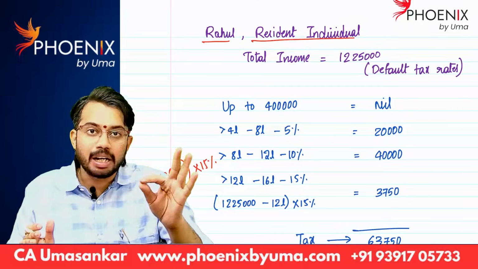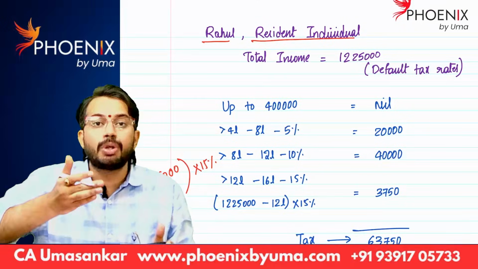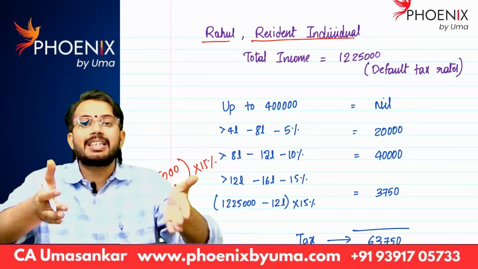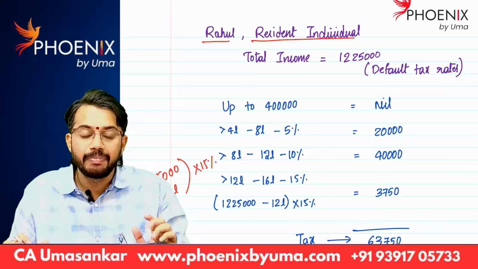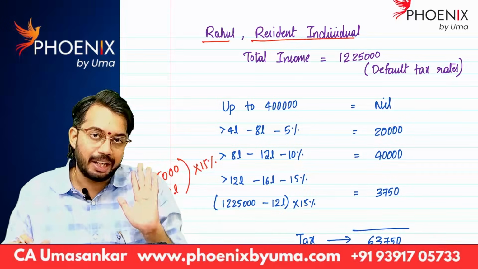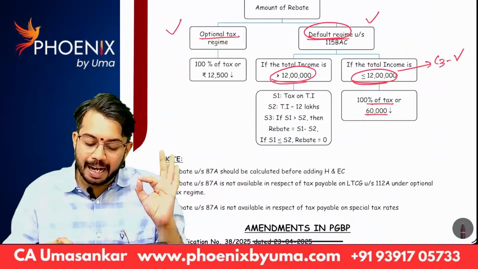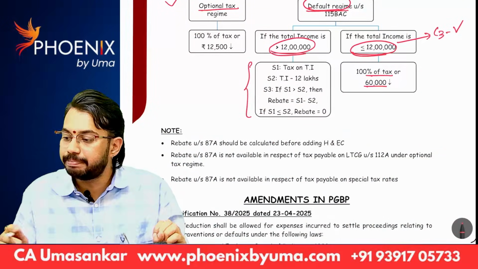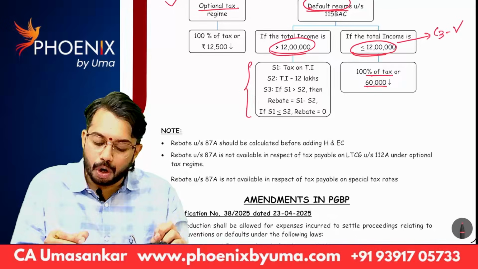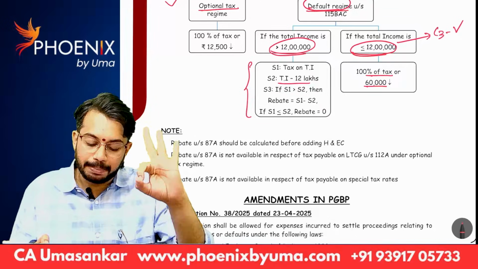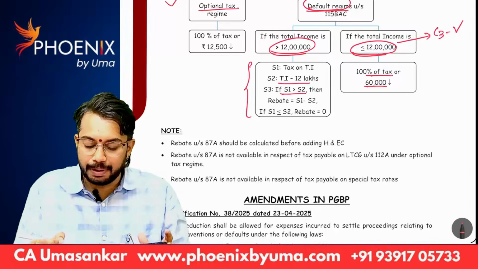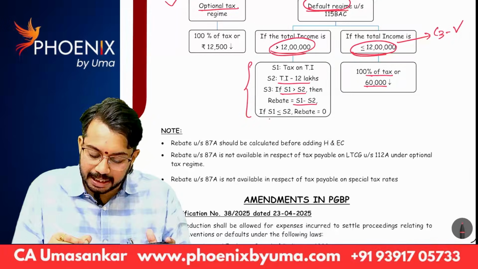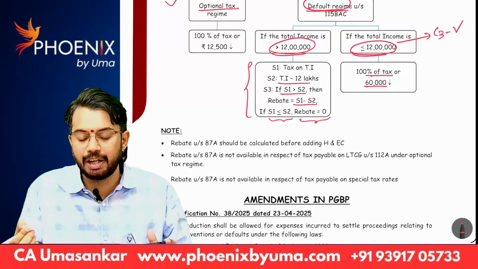See, under default tax rates, if total income is up to 12 lakhs, rebate is available. Even if total income is more than 12 lakhs, rebate is available. What if total income is more than 12 lakhs? In that case, rebate is available in 3 steps. Step 1, tax on total income. Step 2, total income minus 12 lakhs. Step 3, if step 1 is greater than step 2, rebate is equal to step 1 minus step 2. If step 1 is less than or equal to step 2, rebate is equal to 0.